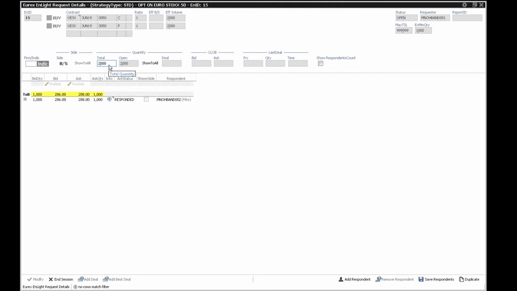Select the responders you wish to disclose this information to, right-click and select Show. The responder can now requote in the requested size.